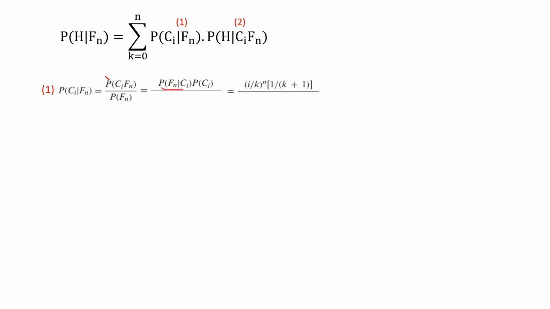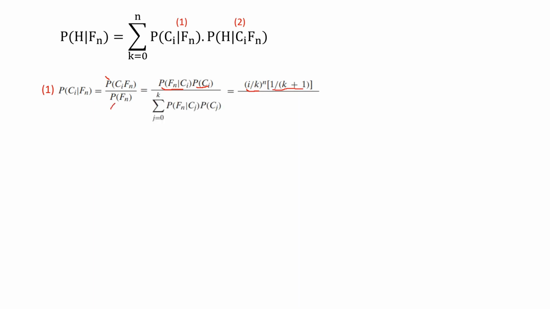And P of Fn given Ci, because each coin has the probability of i divided by k to be head, then n flips will result in i divided by k to the power of n to be head. And for the probability of the coin in ith position to be selected, because each coin has the same chance to be selected, and there are k plus 1 coins in the box, P of Ci will be equal to 1 divided by k plus 1.